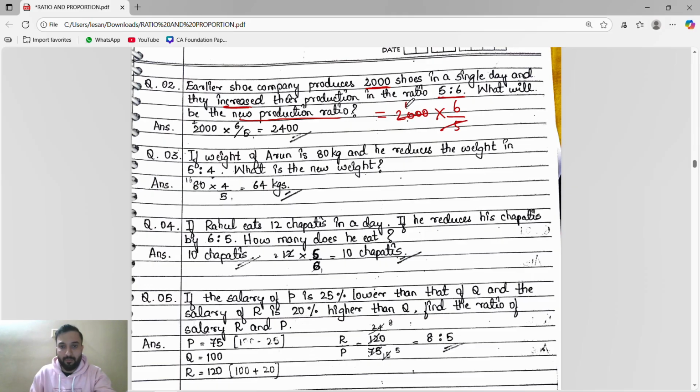So 400 into 6 is 2,400. Guys, if you are very good in maths, you can use the calculator. So what we will do here? Directly we will do 2,000 into 6, whatever you will get, divided by 5. 2,400. So see, before it was 2,000, now increased to 2,400.